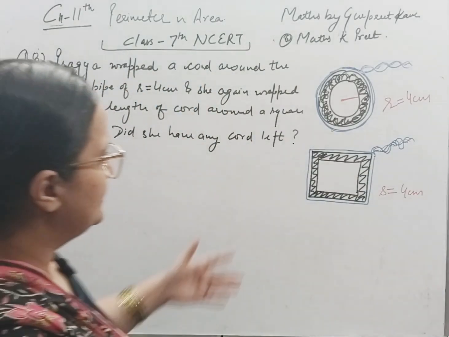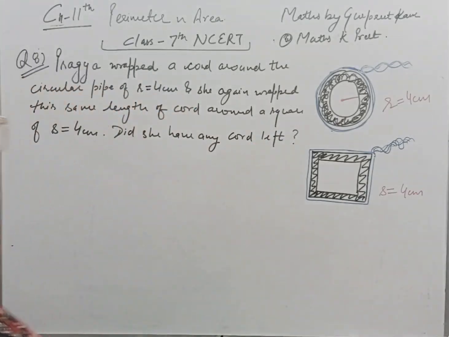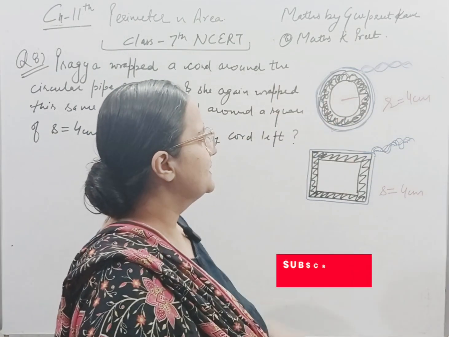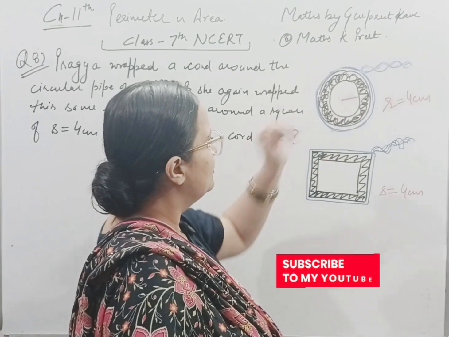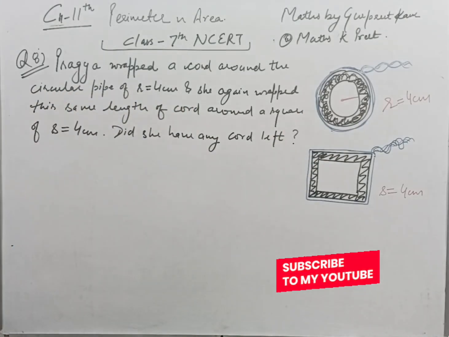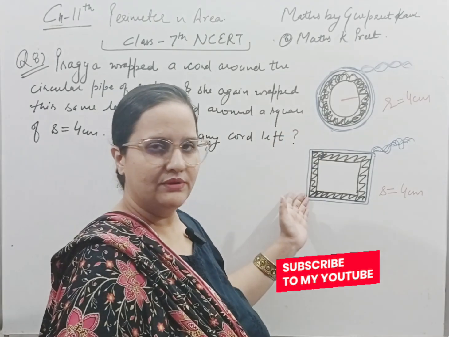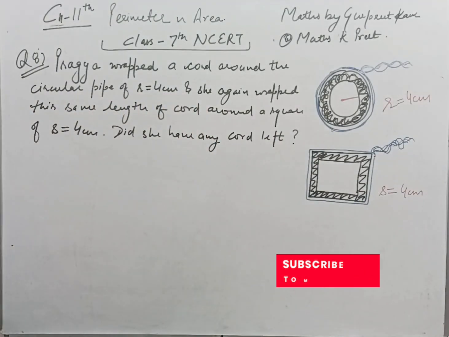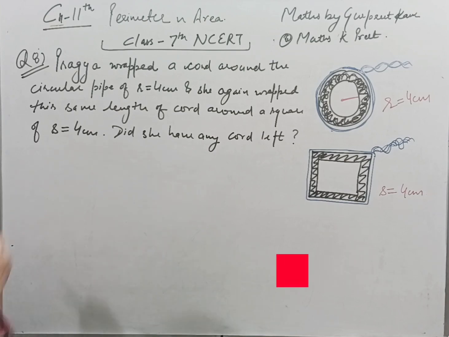These are the two given figures along with this statement. The statement is saying that Pragya wrapped a cord around the circular pipe of radius 4 centimeter. This is a circular pipe whose radius is 4 centimeter. This blue is a cord around this circular pipe, and the same length of this required cord she wrapped around a square of side 4 centimeter. And it is asking, did she have any cord left? So let's see its solution.